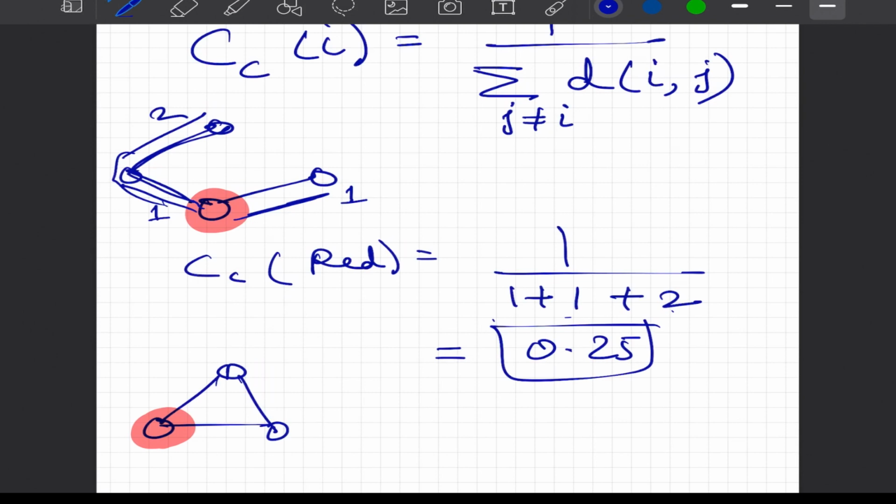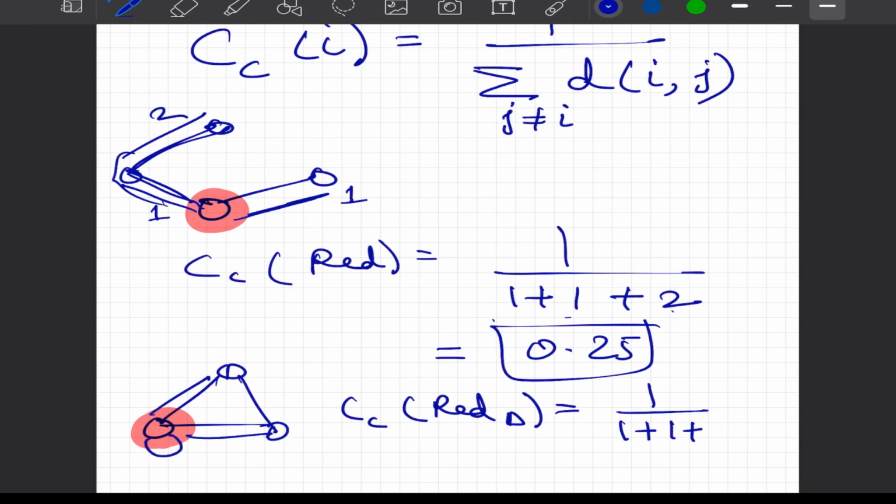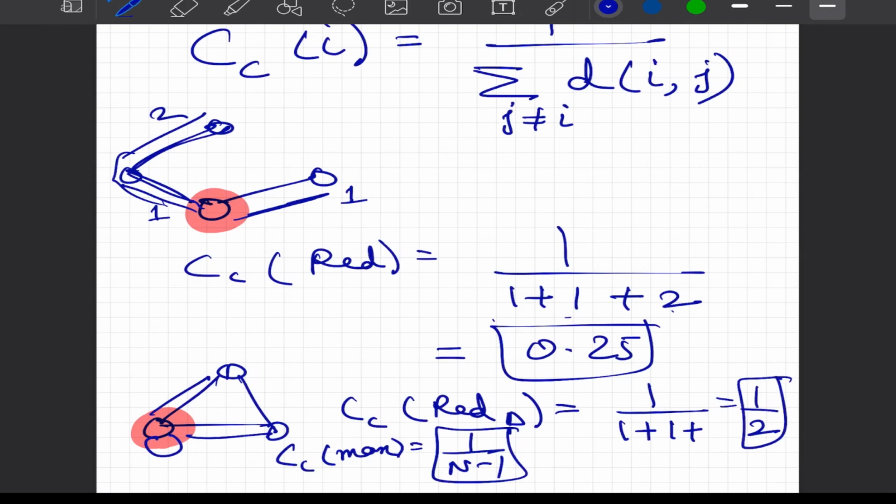On the other hand, let us say that we have a triangle now, a complete triangle, and we are again interested to calculate the closeness centrality of this node. We would say that CC of red in this triangle is 1 divided by (1 plus 1), because you cannot take the self loop, and hence this would be 1 divided by 2. And you see that this is the maximum value, and this is also equal to 1 divided by n minus 1. And we will say that CC max any node can have in a network is 1 upon n minus 1, that we can deduce from this triangle.